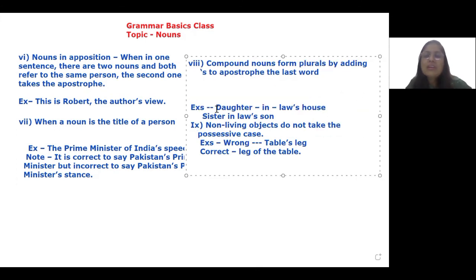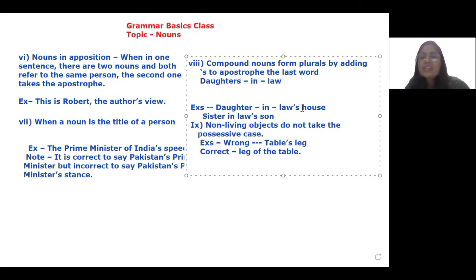Compound nouns here, because when a compound noun makes a plural, at that time, the S comes after the countable part. And this is what gets to be confusing many times. So it is daughters-in-law when we talk about a plural.